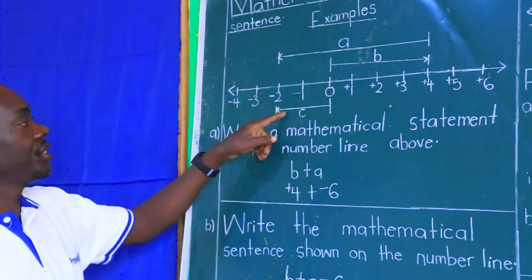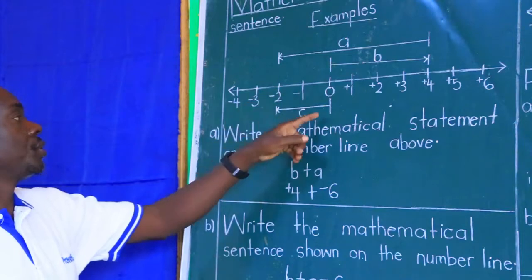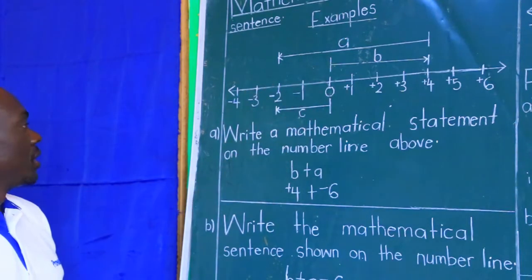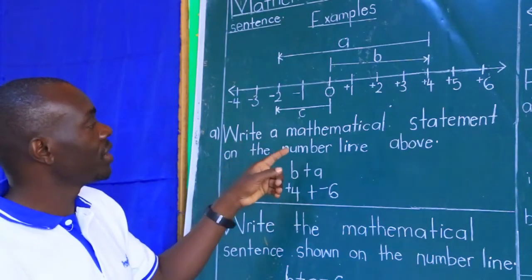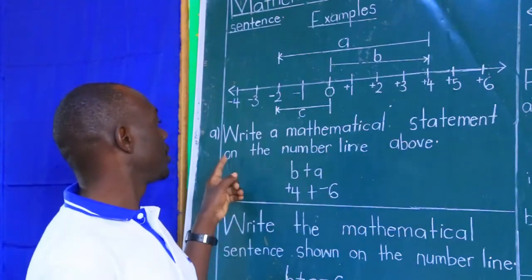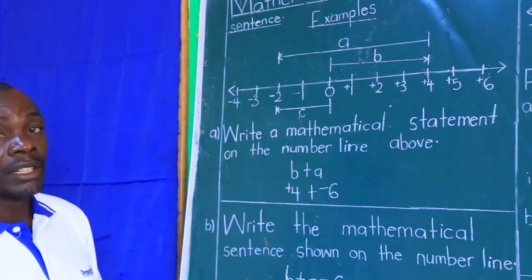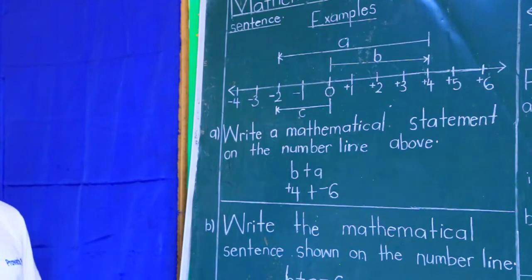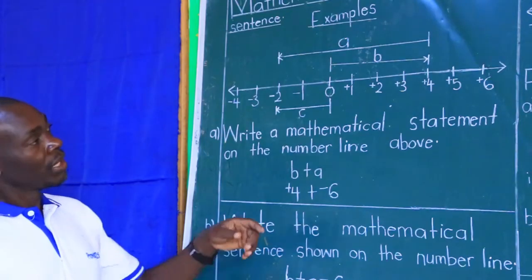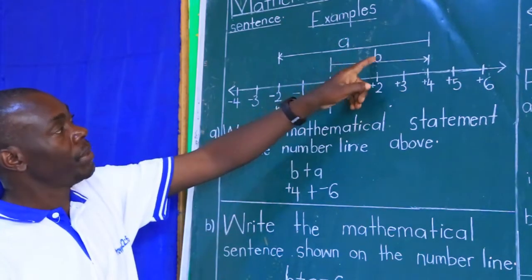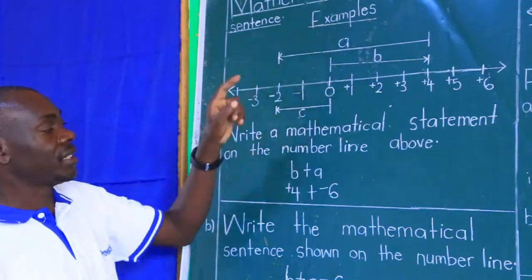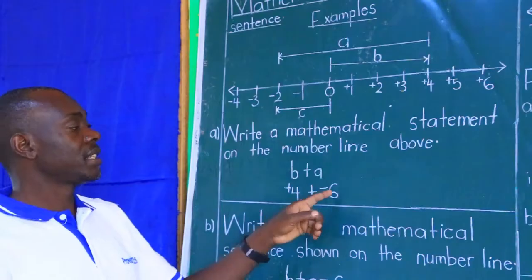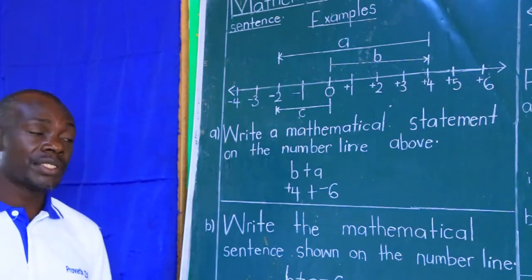Then count integer C, negative 1, negative 2. So integer C is negative 2. Now, question A says, write the mathematical statement shown on the number line above. So, as we started, B was the first, we said B plus A. That is what's called a statement. Then positive 4 plus negative 6. Then the statement is done.